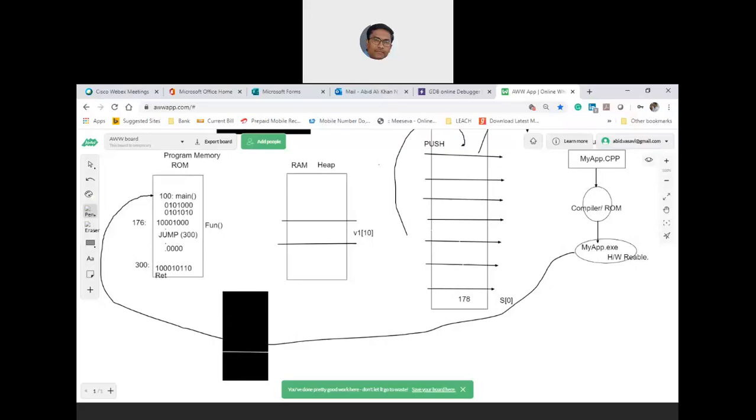As I said, there are two parts in the data memory. This fellow is not responding. So this is called heap.